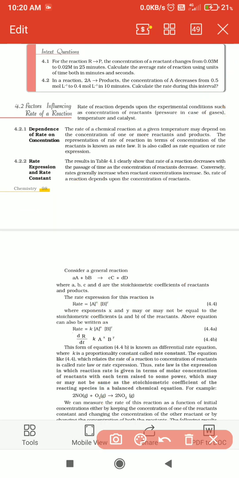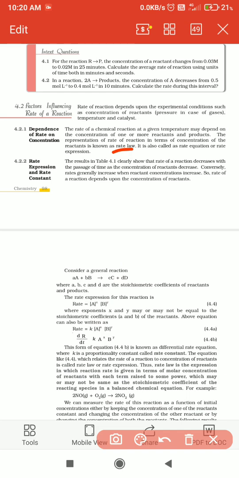Now coming to what is meant by rate law. Rate law is defined as the representation of the rate of reaction in terms of the concentration of the reactants.